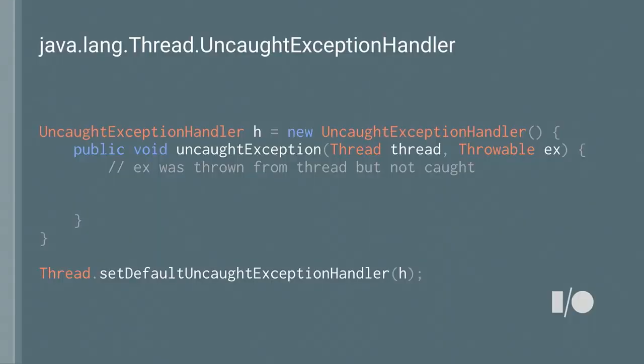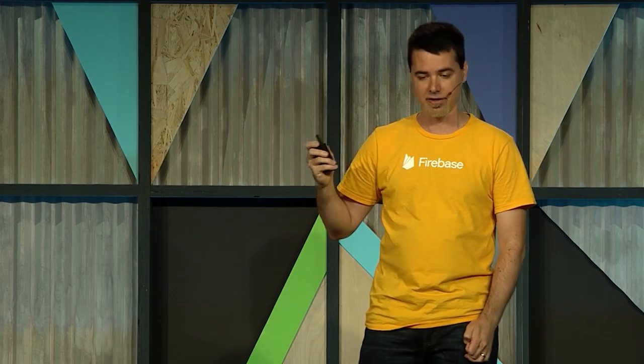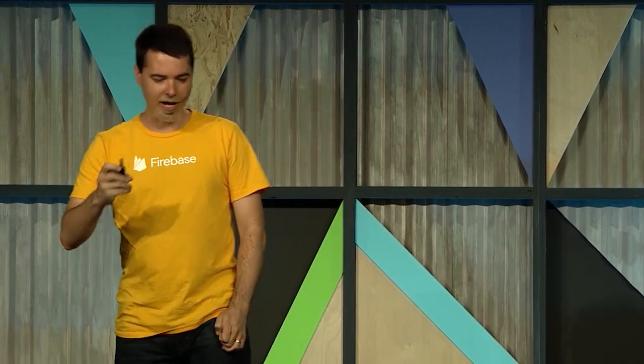So the interface for that is pretty simple. Here I'm creating an anonymous uncaught exception handler. I'm going to receive the thread that actually generated that and the throwable that made it outside the call stack. And then what I can do is register this for all threads within my JVM, or ART or Dalvik or whatever you want to call it. You can call set default uncaught exception handler, a great verbose Java name, pass it that handler, and then what happens is anytime for any thread, if it's going to crash with an exception, you'll get called before the process finally dies.